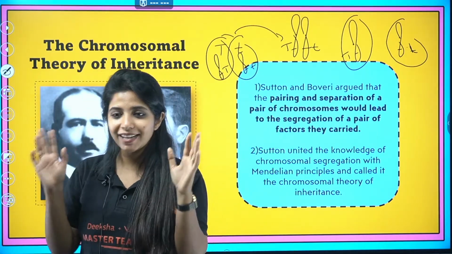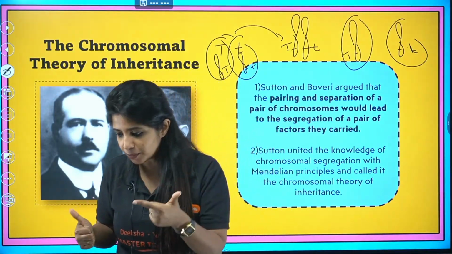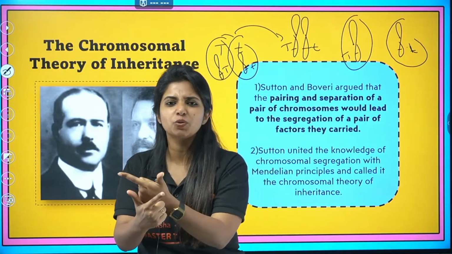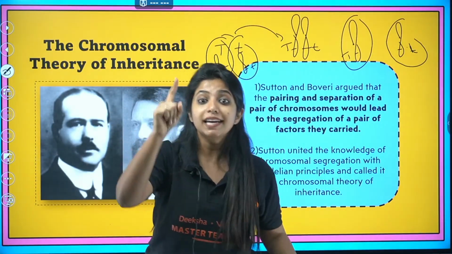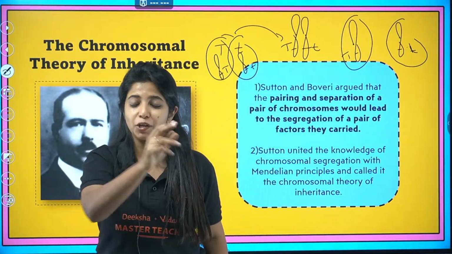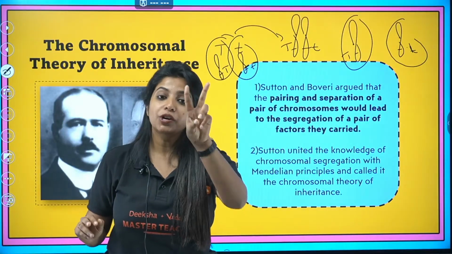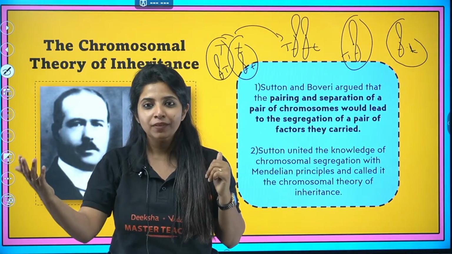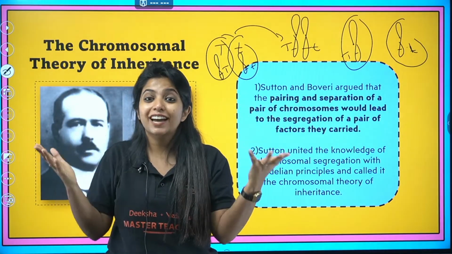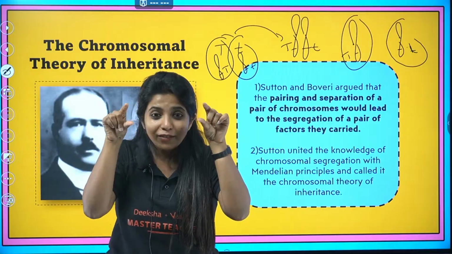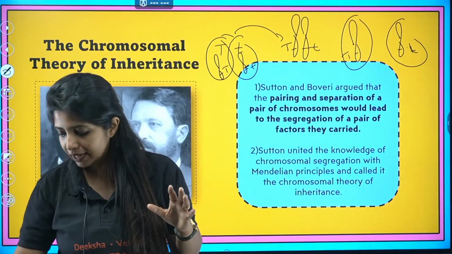If you have understood, three scientists came up first. Who are those? Correns, Schermak, and the other person, who was that? Hugo de Vries. These three people came together for the rediscovery of Mendel's work in the year 1900. Then after that, they said that all what Mendel was saying was always correct. Now, after two years, in 1902, two more people came in, Sutton and Boveri. They said that basically whenever chromosomes were segregating, factors were also segregating. That means probably these chromosomes were having those factors, or the factors were there on the chromosome itself. This is known as the chromosomal theory of inheritance.